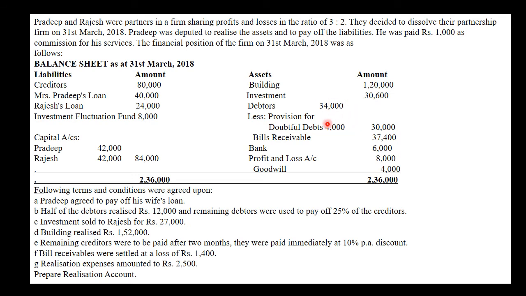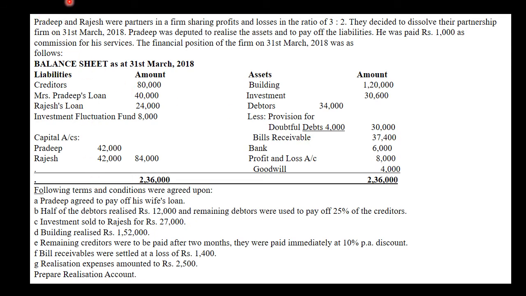Now this provision will be shown on credit side of revaluation account with the name of provision for doubtful debt. Bill receivable will be shown as other assets. Bank balance will be transferred to bank account. It means revaluation में इसका effect नहीं आएगा. Profit and loss will be distributed between partners in their old ratio, and goodwill will be shown at its book value in the revaluation account on its debit side.